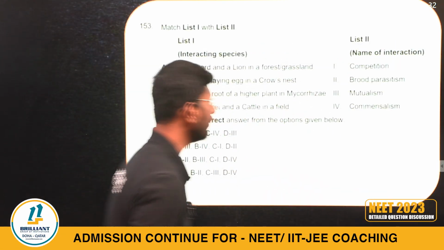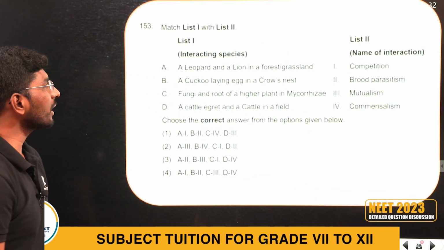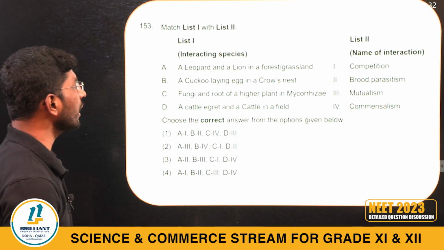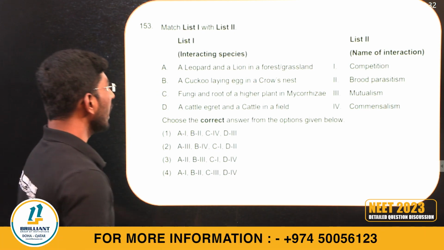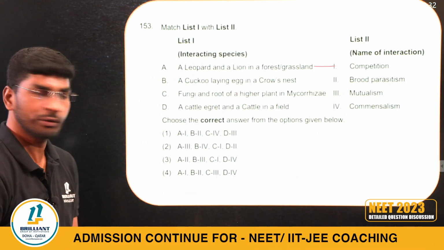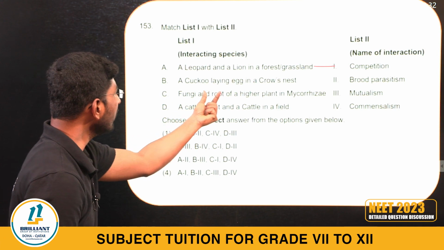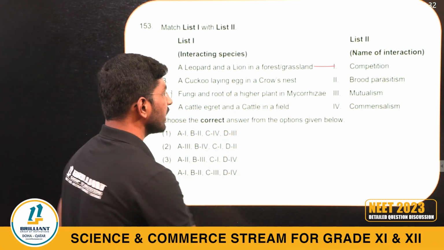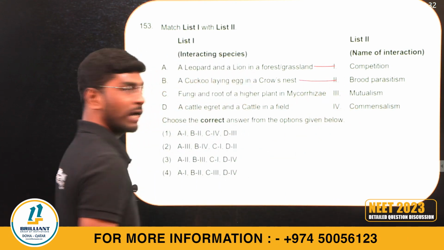Question number 153, match the following is given. A leopard and lion in a forest grassland: I can go with competition. A cuckoo laying eggs in a crow's nest is called brood parasitism. Right? Brood parasitism, I can write.